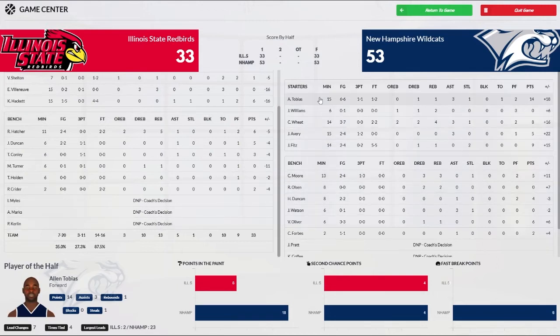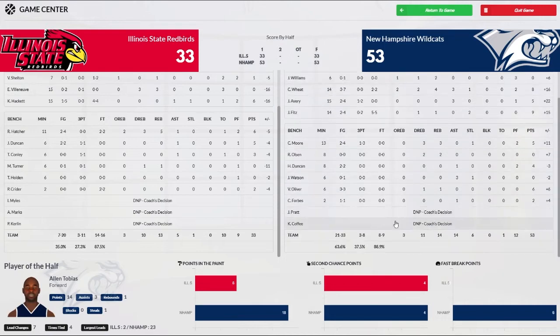Tobias, 14 points, 3 rebounds. He was 6 of 6 from the field. Fitz had 9. Weed had 8 points, 4 rebounds, 3 assists. Avery 5 and 3, and he didn't turn the ball over once. Moore had 5 points, 3 rebounds. Duncan had 4. Forbes had 2. Oliver with 6 points in 6 minutes. Watson and Olsen didn't score.